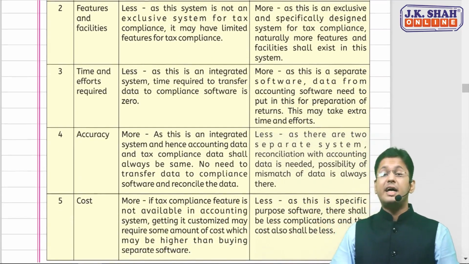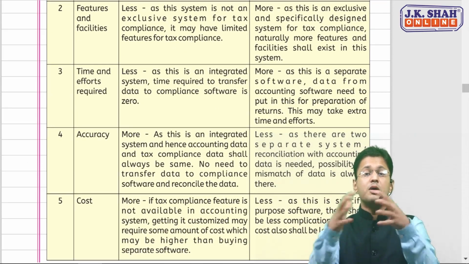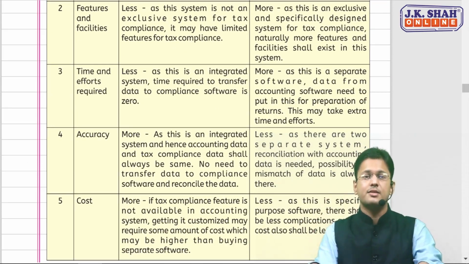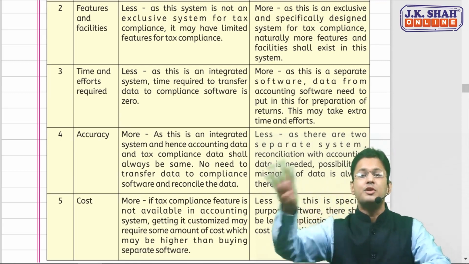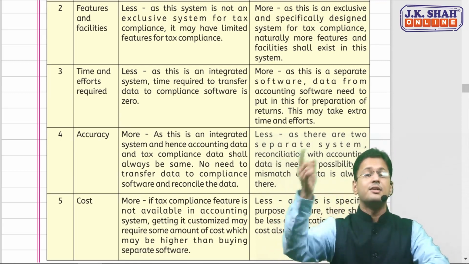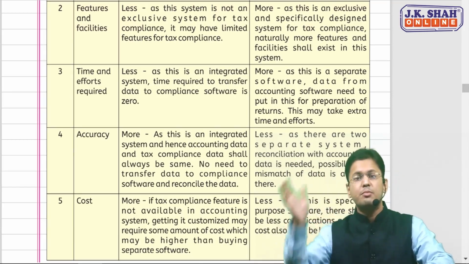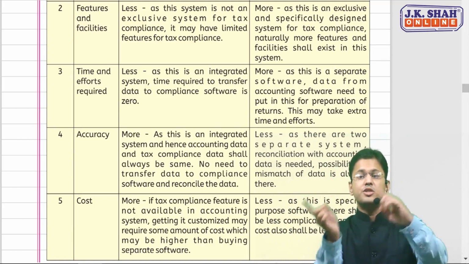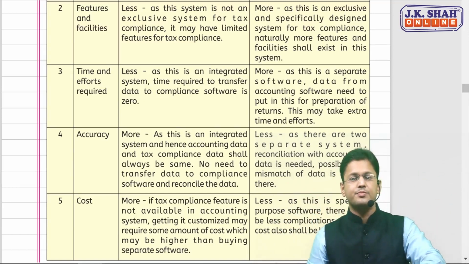Third, time and effort required. In the merged software it will be less, because there is no need to transfer the data from one software to another. Whereas when the accounting software and tax compliance software are separate, you need to shift the transactions from one place to another, so time and effort would be more.